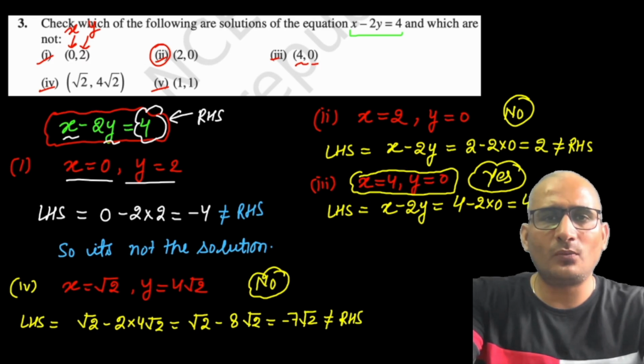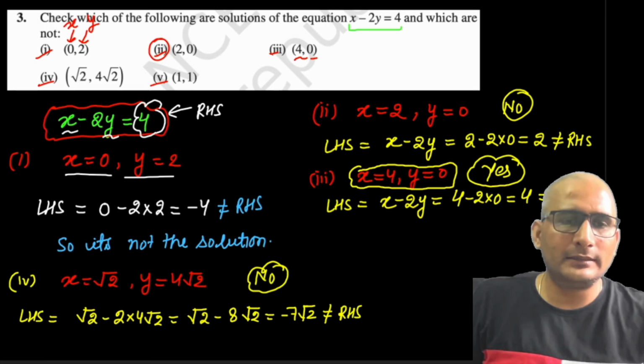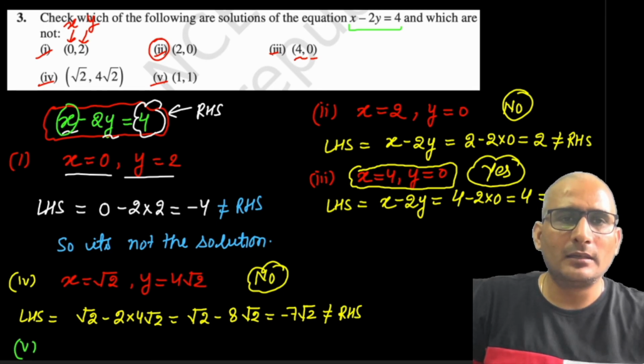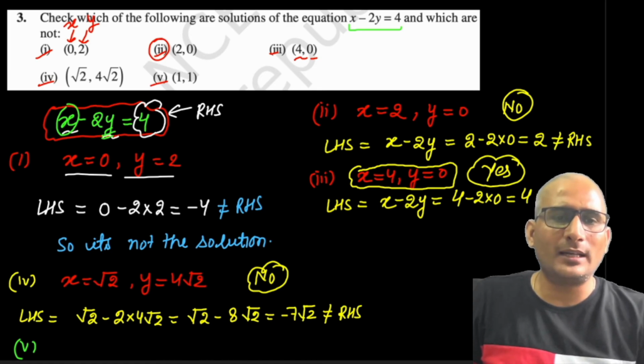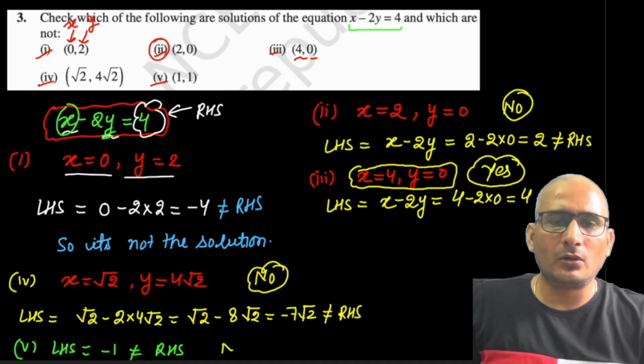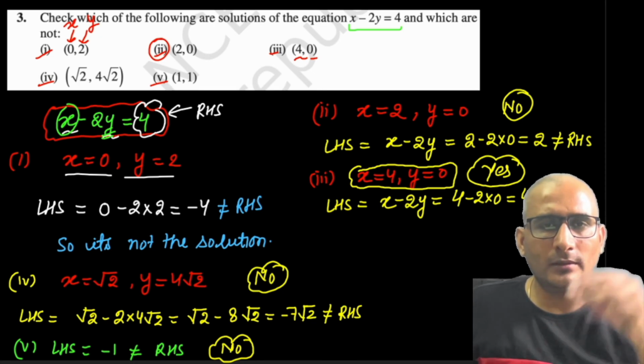Look at this fifth part. It's given 1, 1. You can directly look at it and tell whether the fifth part is yes or no. If you put 1 here, 1 minus 2 times 1, that is equal to minus 1. So in the LHS, the fifth part, it comes out to be minus 1. It's not equal to RHS. So is it a solution? No, it's not the solution. I hope this thing is clear. This question is clear to you all.